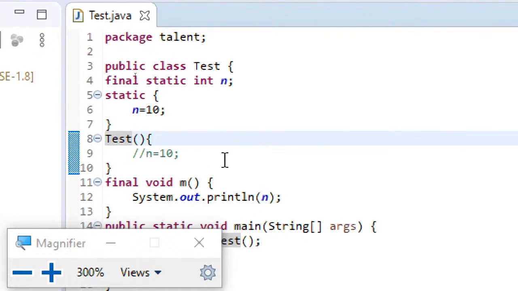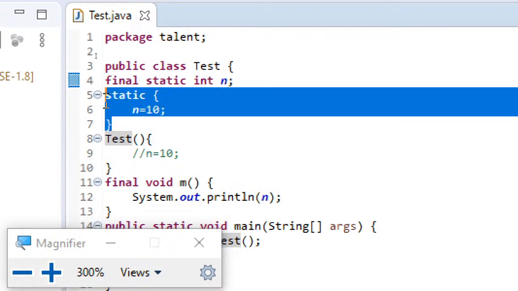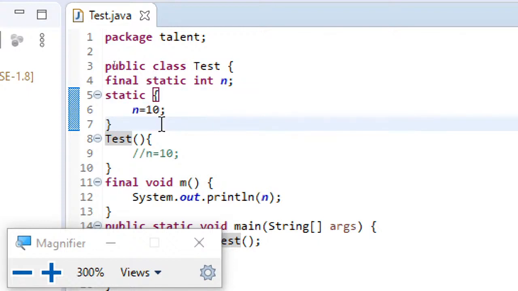Remember all these points. These are the only possible questions that you can get with final. You might be given a code snippet with a final constructor, and you will be asked to predict the output. In that case, you should choose the option that says the constructor cannot be declared final. Similarly, you can be given something like this, and this static block will not be given in the code snippet. You should also mark it as an error, because static final variables can only be initialized within the static block.